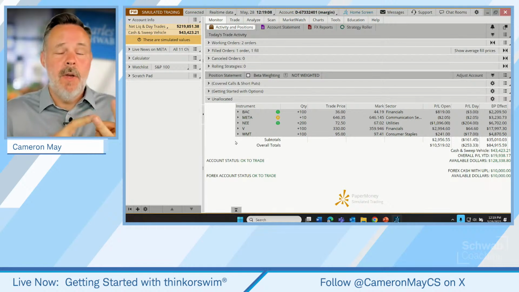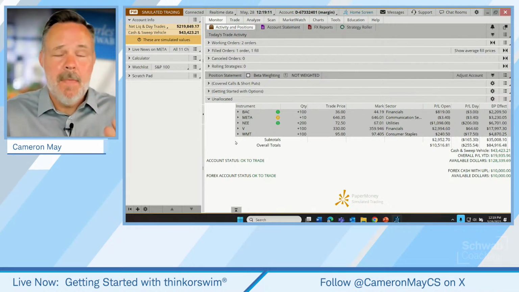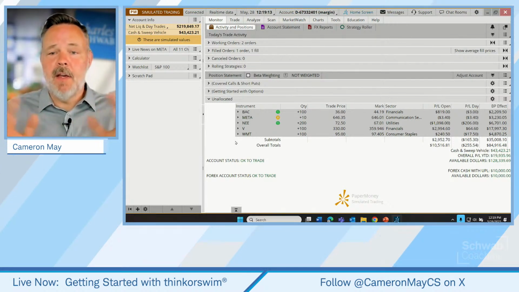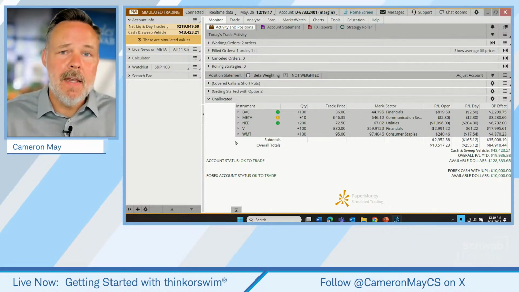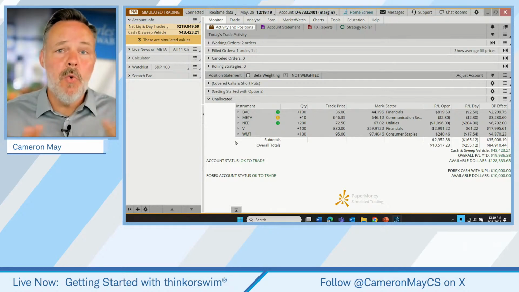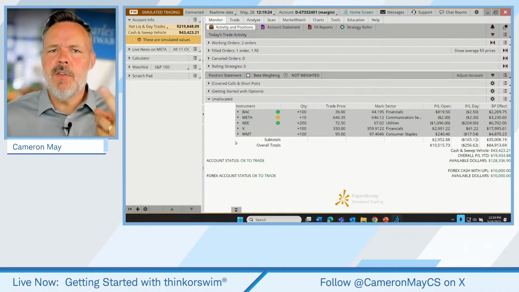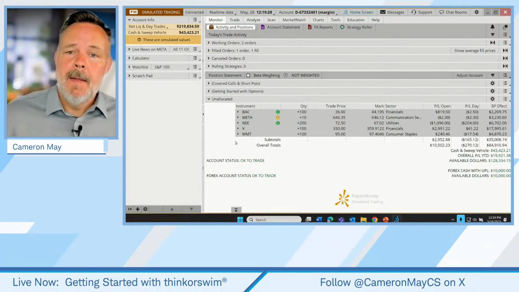We can also practice with new trading strategies. We can practice maybe with a new technical indicator that we've learned. All of that done in an environment where there's really no risk. And by default, this portfolio is set up with $200,000 of practice, paper money.